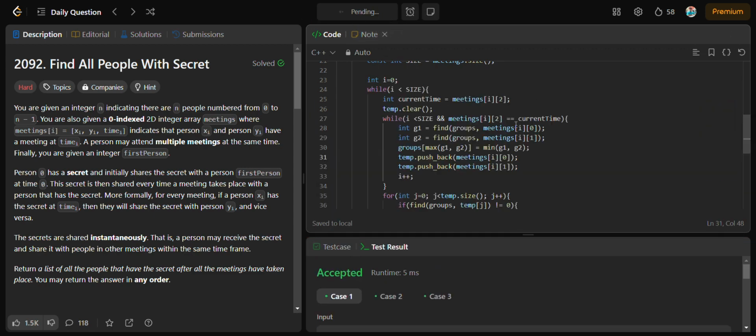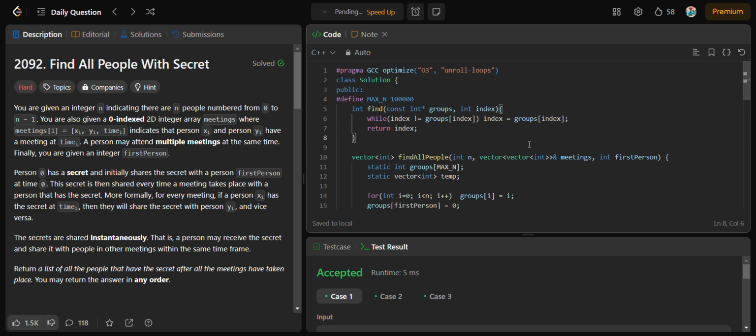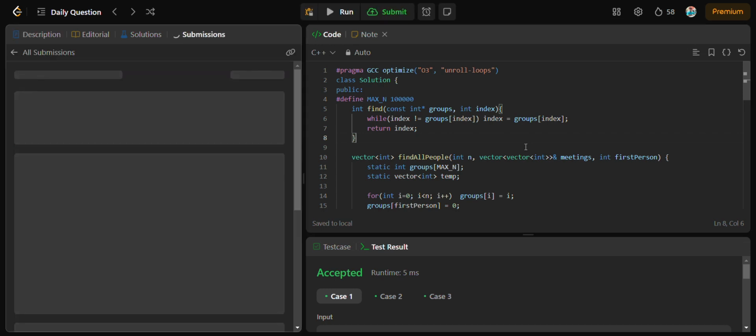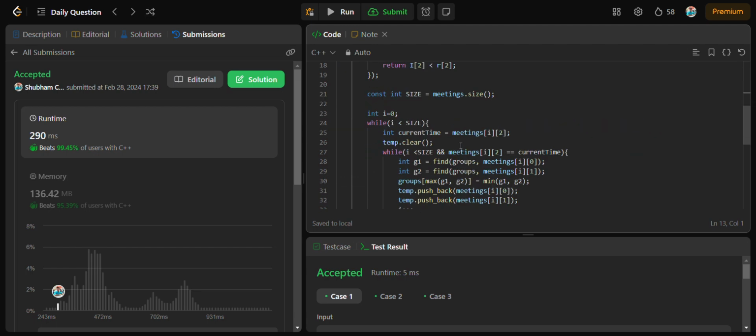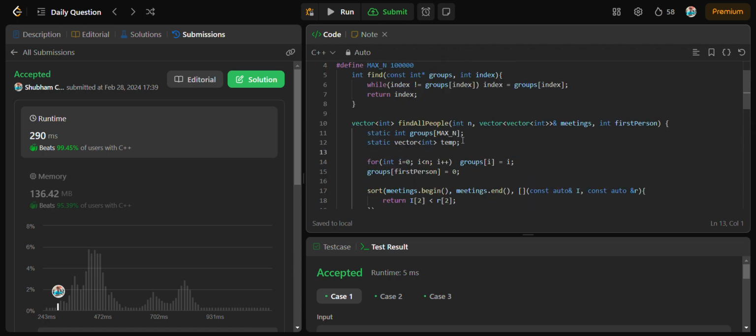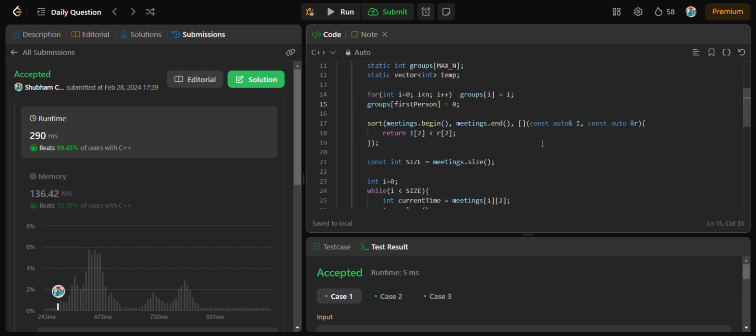Let's submit. Yeah, hidden test cases also ran successfully. So the time complexity here will be big O of m log m, where m equals the number of meetings, and the space complexity will be big O of m plus n. So that's it.